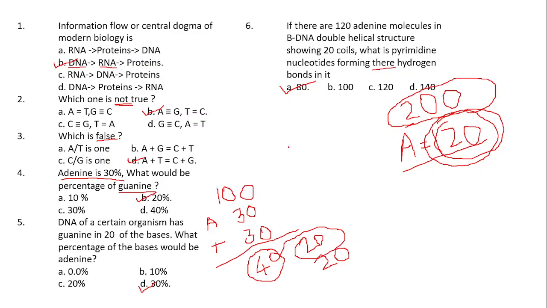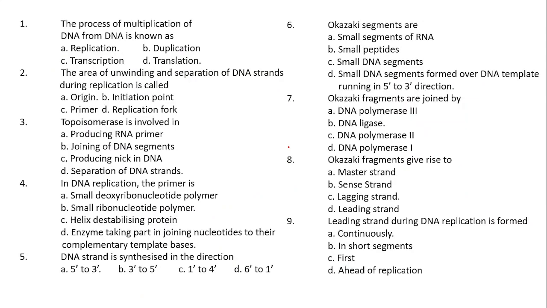That means they have asked about what? The guanine and cytosine. If out of 200, 120 is adenine and thymine, then what will be the number of cytosine and guanine? It will be 80. Is that clear? So next one, the process of